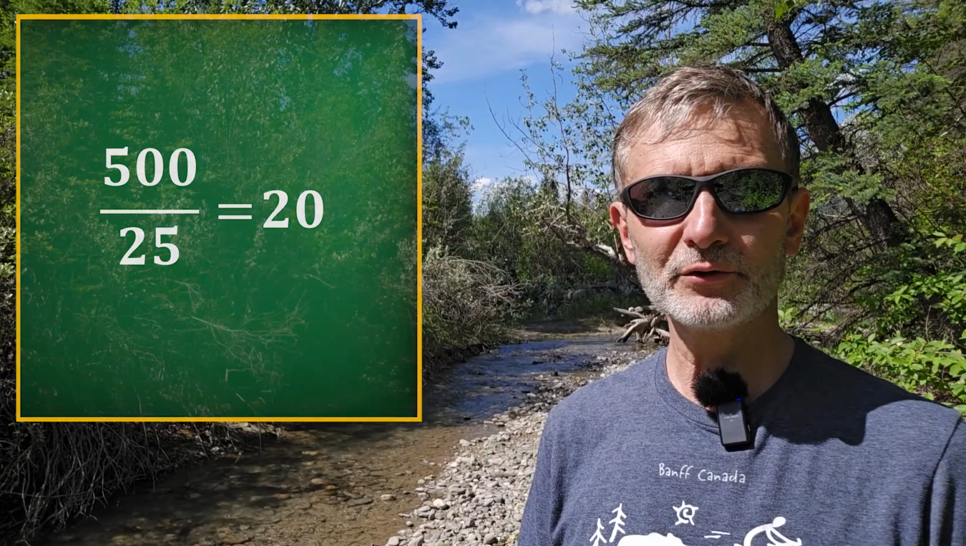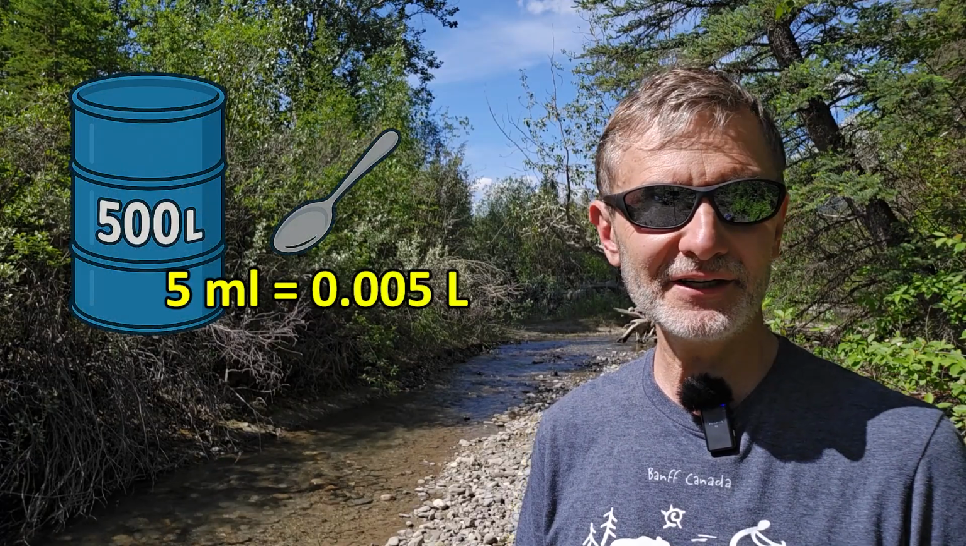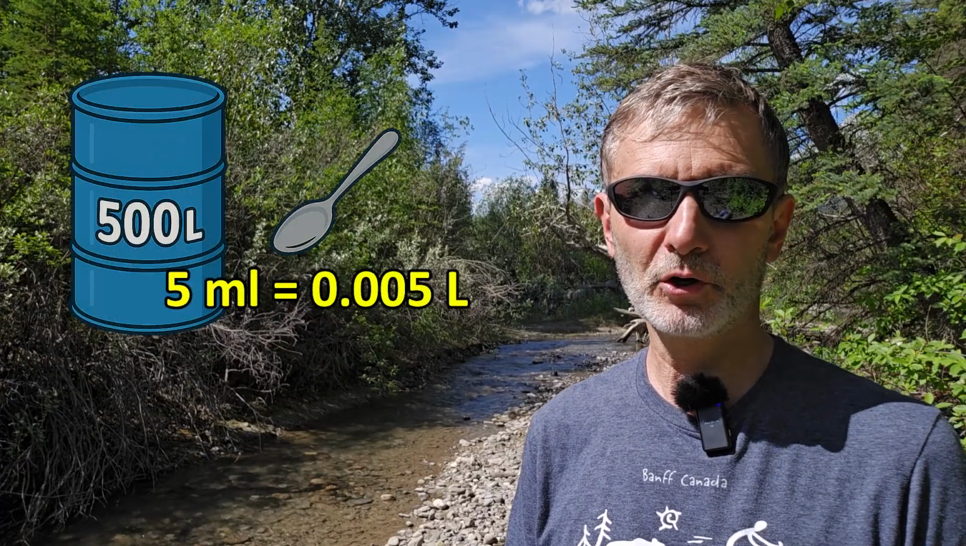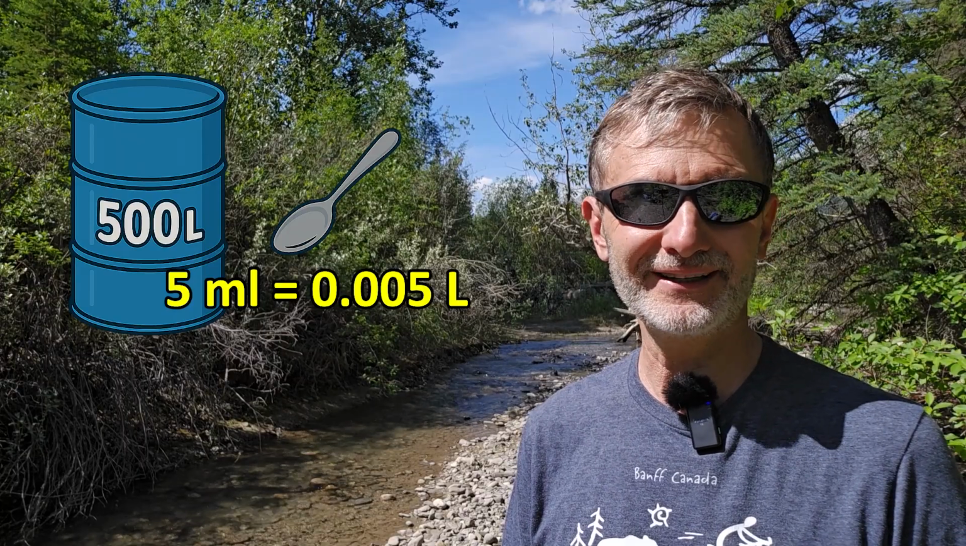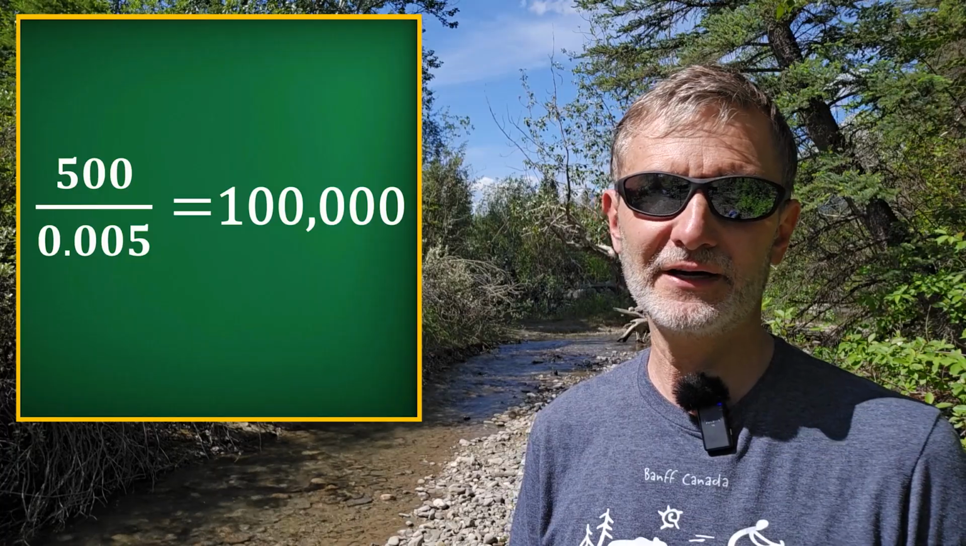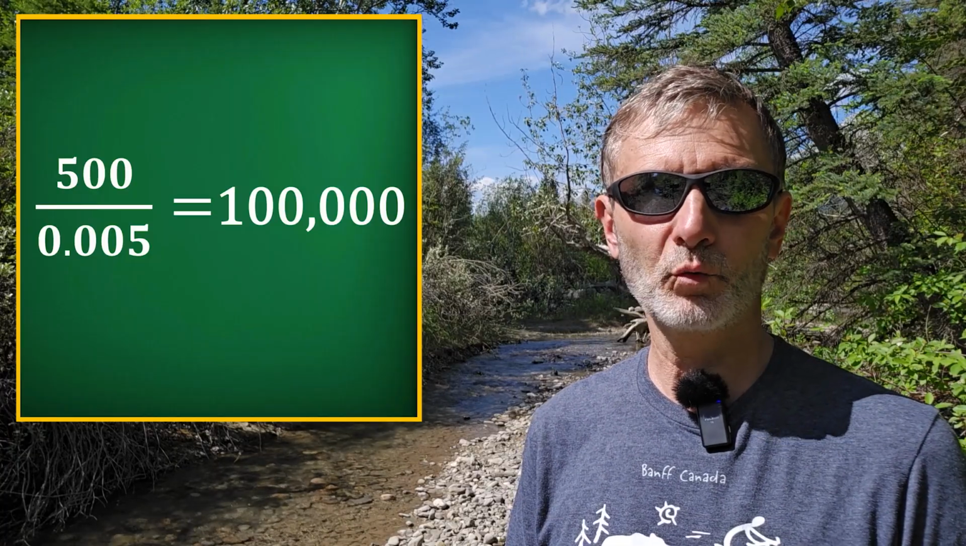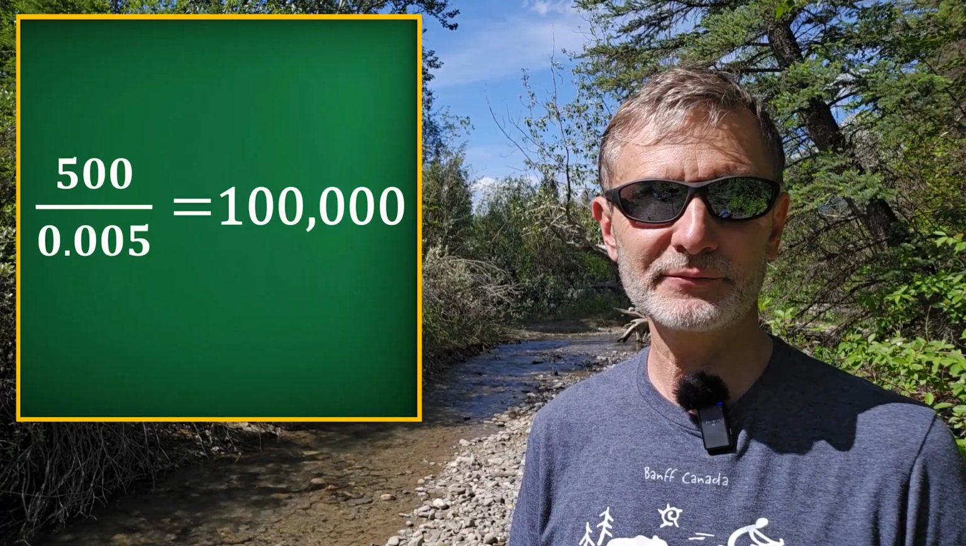What if we use a smaller container? For example, let's try filling our barrel with a tiny teaspoon. A teaspoon holds just 5 milliliters or 5/1000ths of a liter. Let's do division again. 500 divided by 5/1000ths, it's a whopping 100,000 teaspoons.